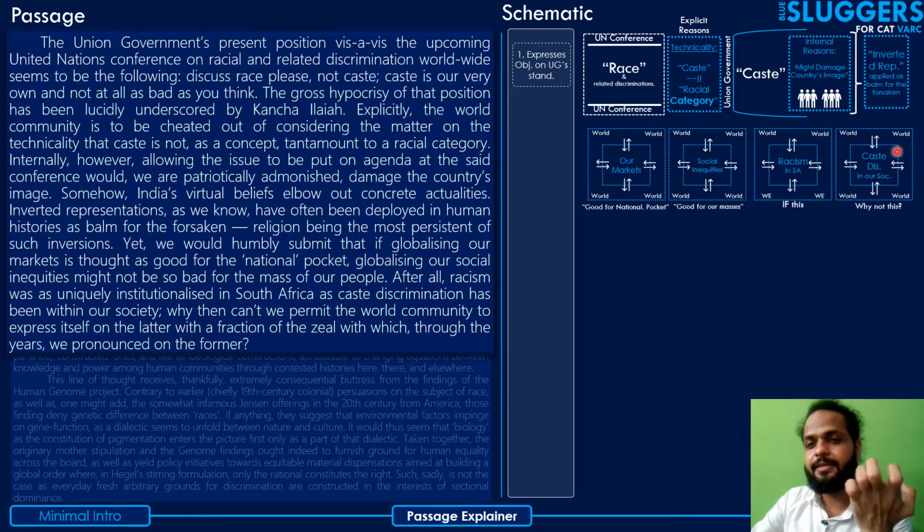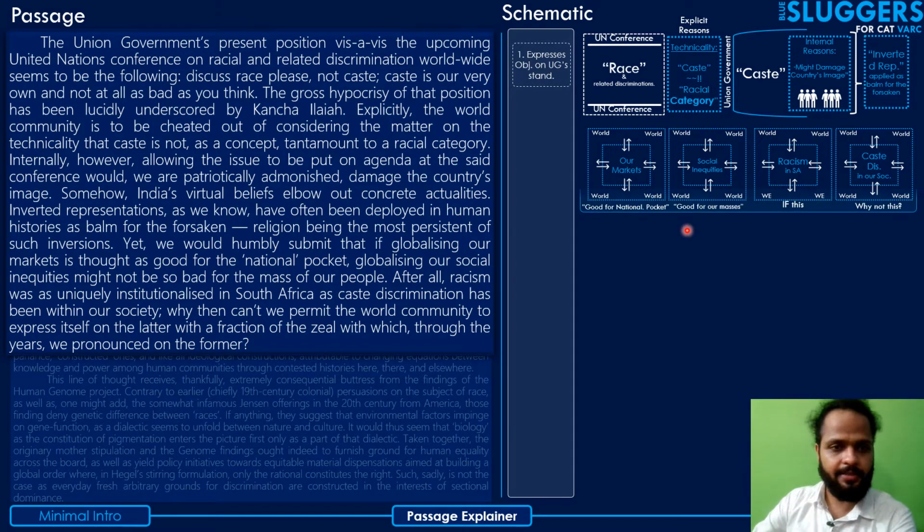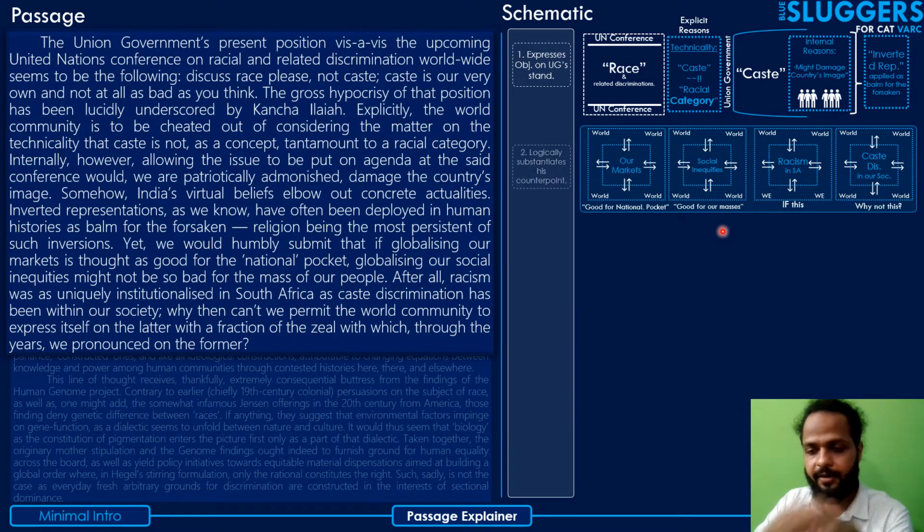So why can't we let the people in the world comment on caste discrimination in our society when we have already been commenting on racial discrimination in countries like South Africa for such a long time? If we can do it to those countries, why not open up the discussion on the structural forms of our own society to the world? So, if this, then why not this? That's the point he makes here in the first paragraph.